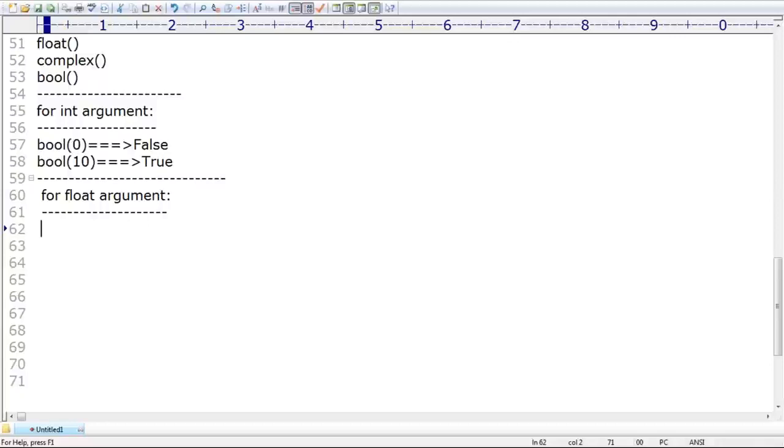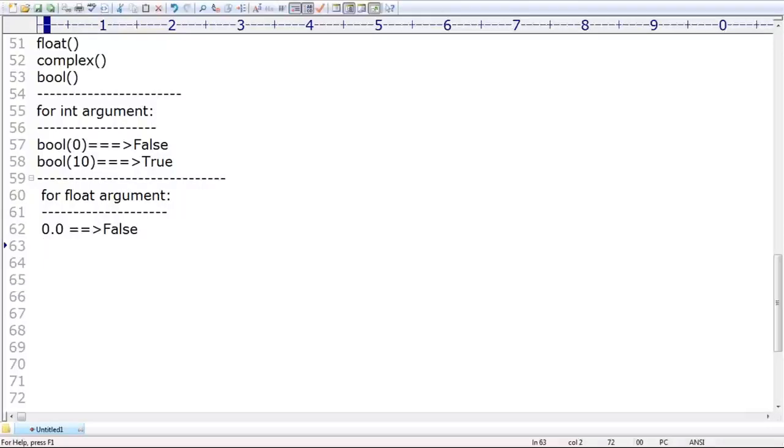Remember this one: if it evaluates to 0, like 0 or 0.0, then automatically it is treated as false. In all other cases it is treated as true, sir. Remember this one.